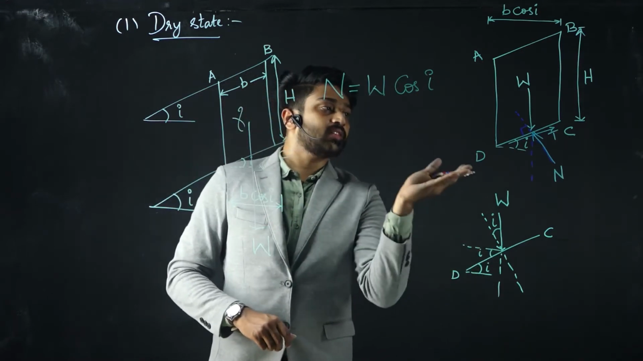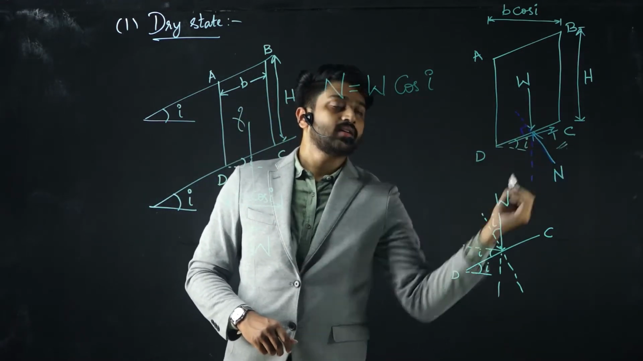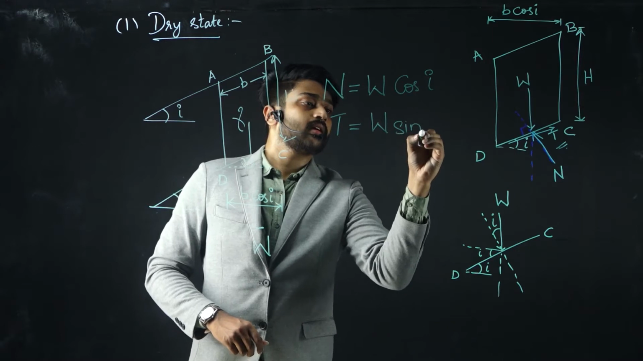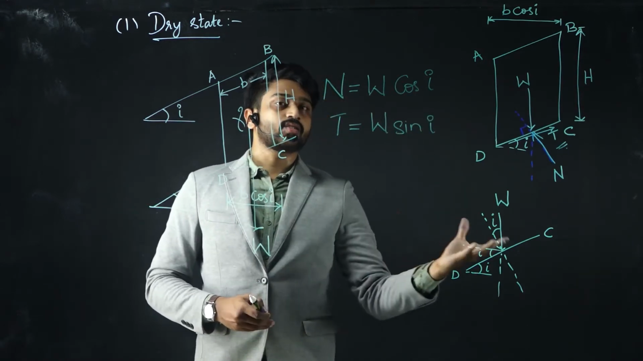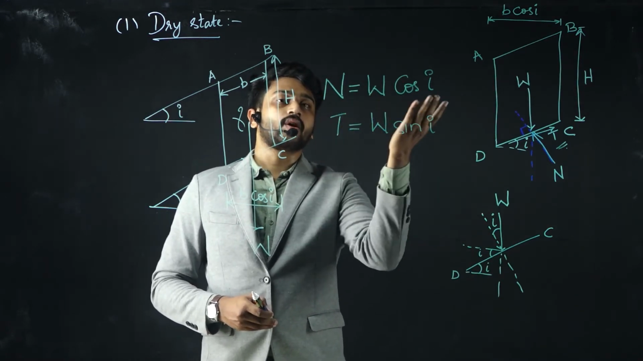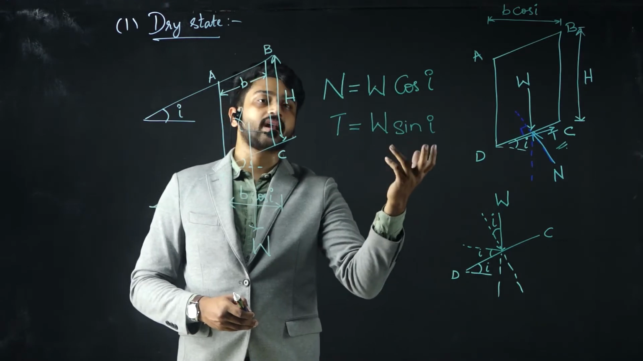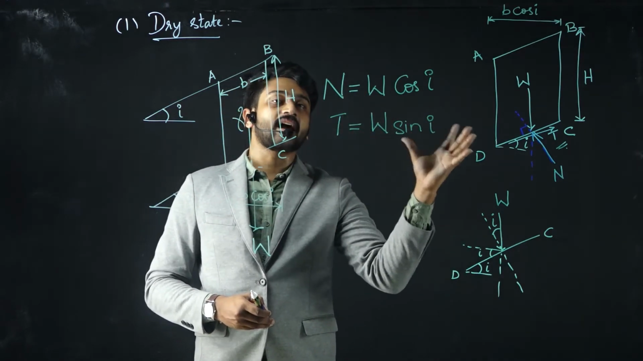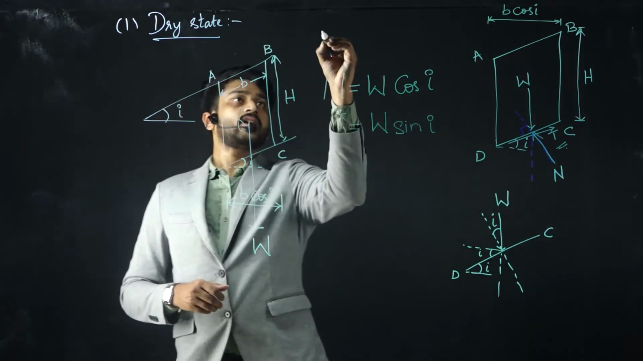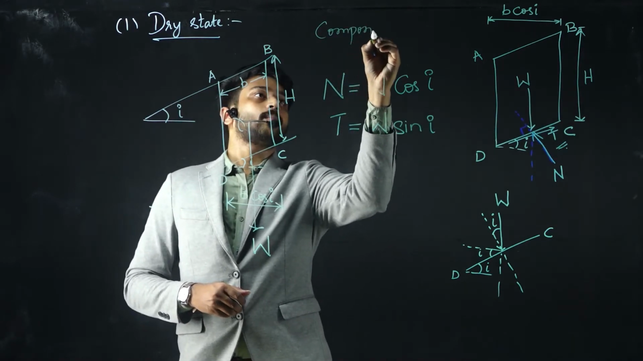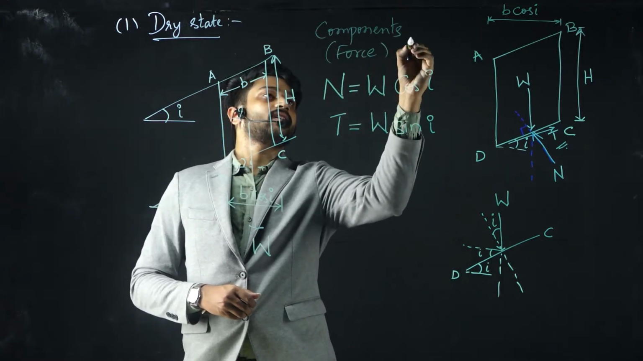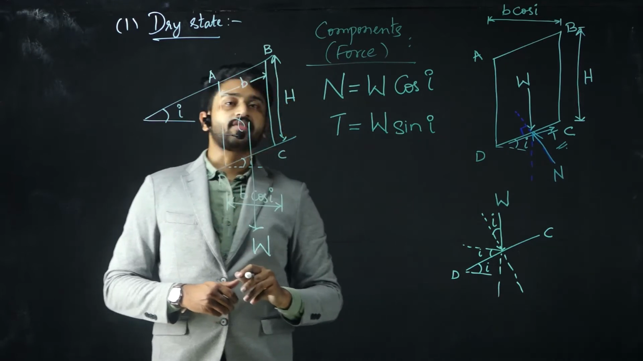And similarly the other one, the tangential force which I have represented here, will be T equals W sin I. Simply by resolving the forces of weight W, it can be written that the normal force is W cos I and the tangential force is W sin I. So these are the force components which are acting for this particular weight. Now let me represent it here. These are the force components, that is normal force N and tangential force T.